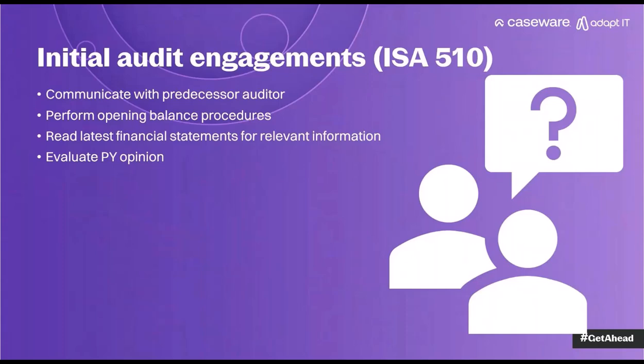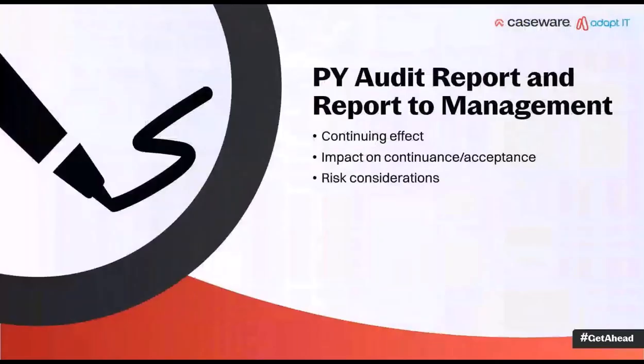The standard also says you need to read the latest financial statements for the relevant information and evaluate the previous year's audit opinion. So it is important that when we are doing an audit for the first time, basically taking on a client from another auditor, that we meet the requirements of ISA 510. And the best time to consider that is as part of the acceptance process.